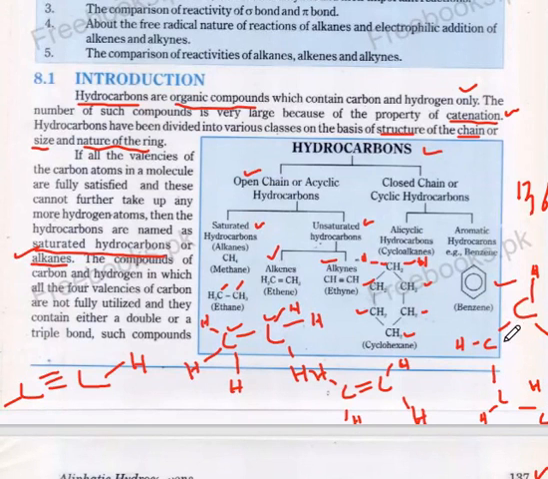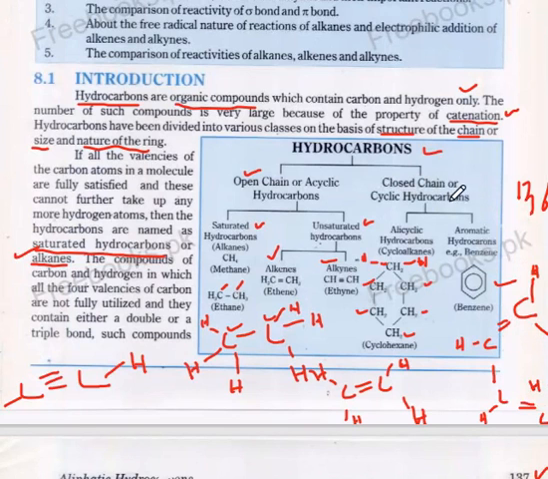Carbon. In benzene, there are alternate single and double bonds between carbon atoms. One single bond, then double bond, single bond, and double bond, single bond, and double bond. So there are alternate double bond, single bond, double bond, single bond, double bond, and single bond.